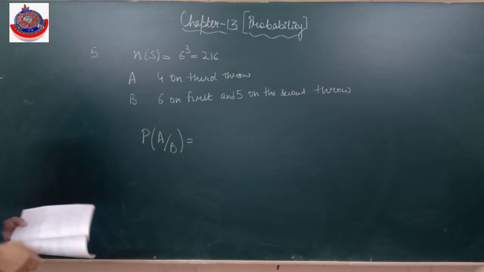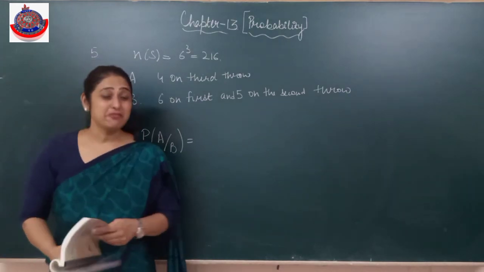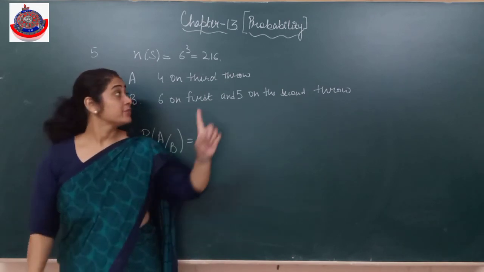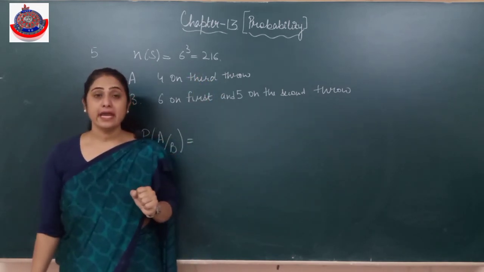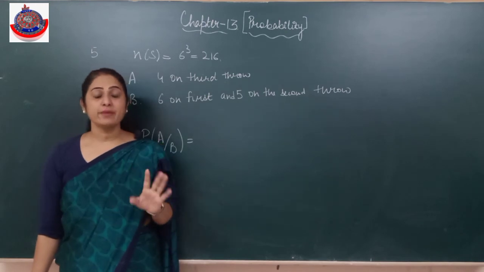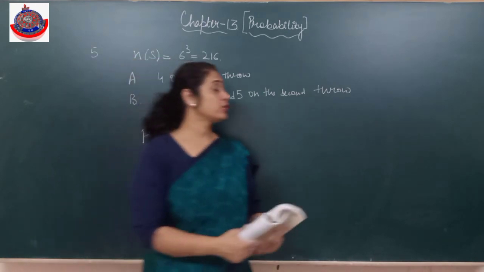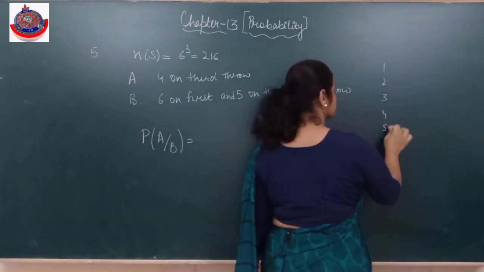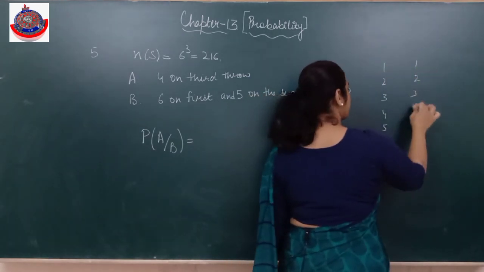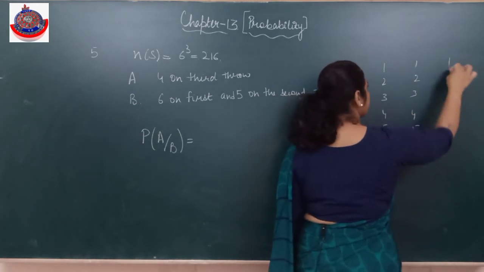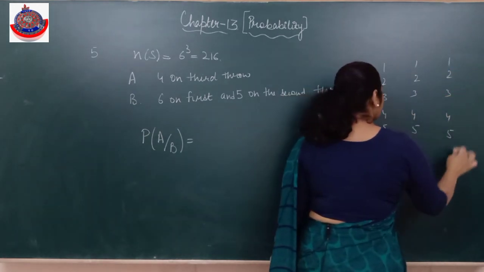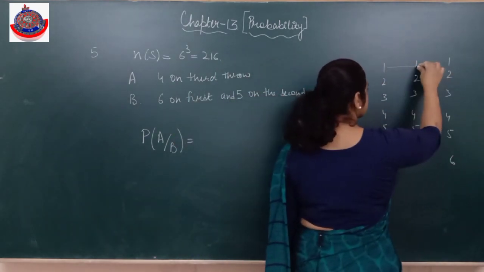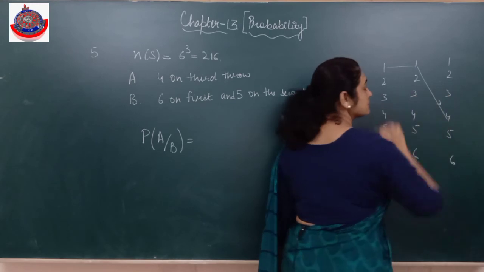Is it clear? Now children, see 216 writing is very difficult. So I am just giving you an overview that you will write on your own. Now A, 4 on third die. So you have to make all the possible combinations, like starting from, say, I know that ऐसे बनाना पड़ेगा. फोर थर्ड डाई पे आना चाहिए. इसका मतलब, clear?